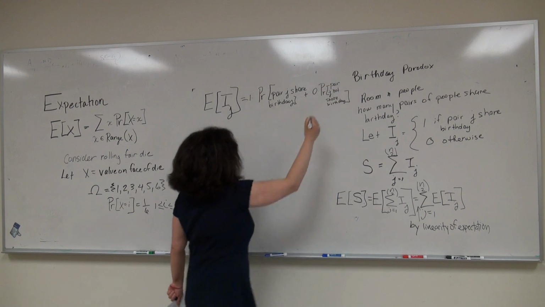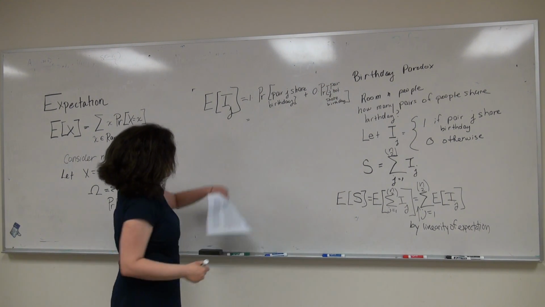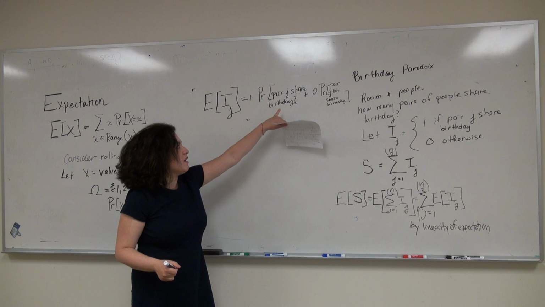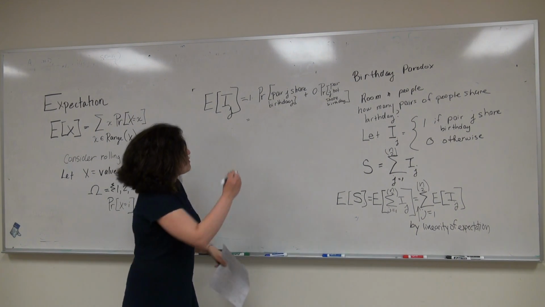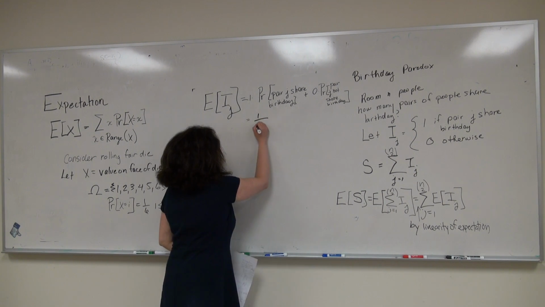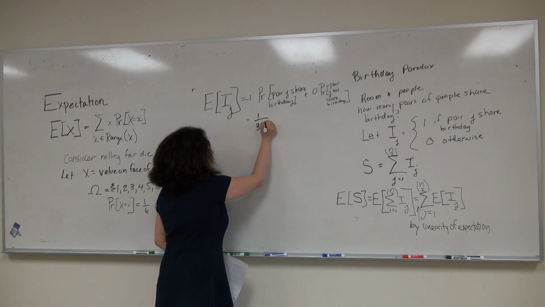The second term will just go away, and then we're left with just the probability that pair j shares a birthday. Since there are 365 days a year, we know this probability is just 1 over 365.